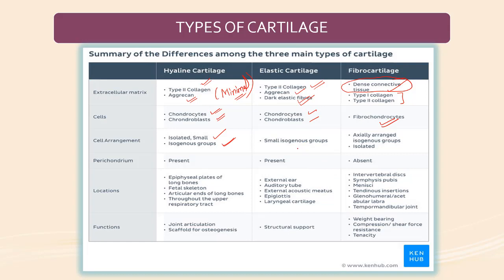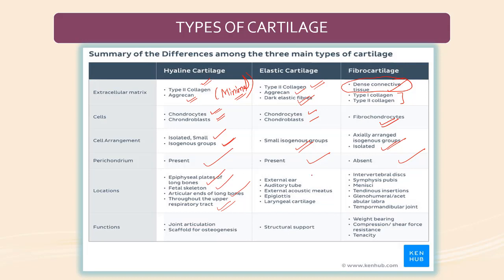Elastic cartilage has small isogenous groups of cells. In fibrocartilage, the cells are axially arranged, in isogenous groups, and isolated. Perichondrium is present in hyaline and elastic cartilage, and absent in fibrocartilage. Locations: hyaline cartilage is found in the epiphyseal plates of long bones, fetal skeleton, articular ends of long bones, and throughout the upper respiratory tract.